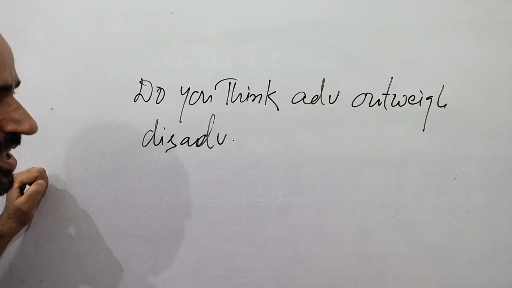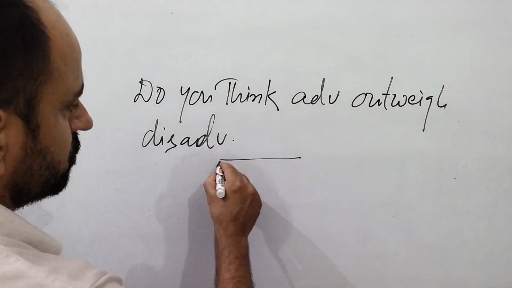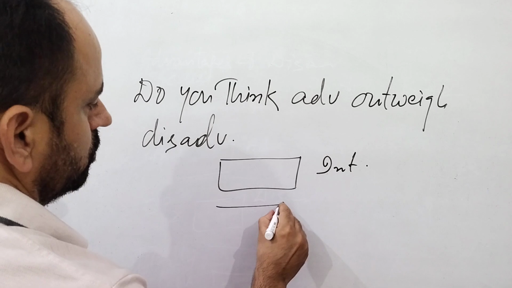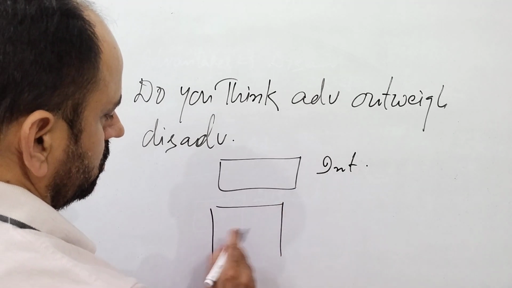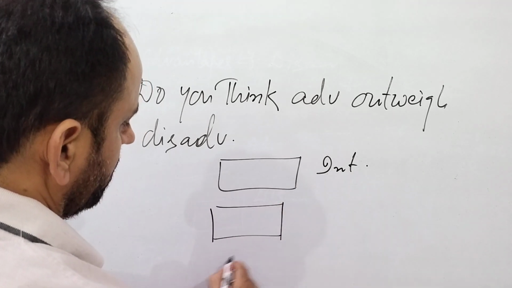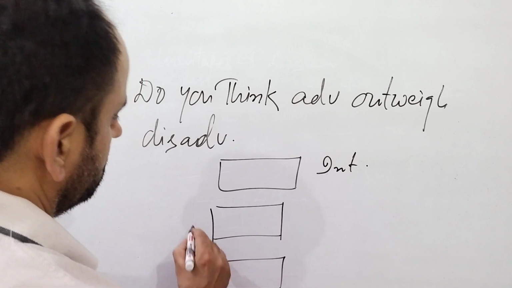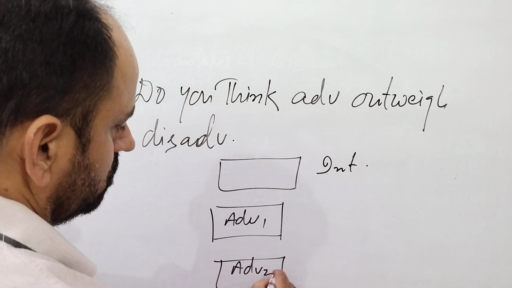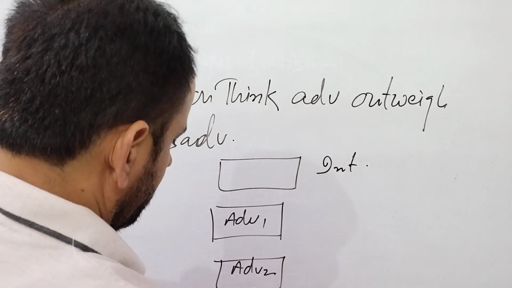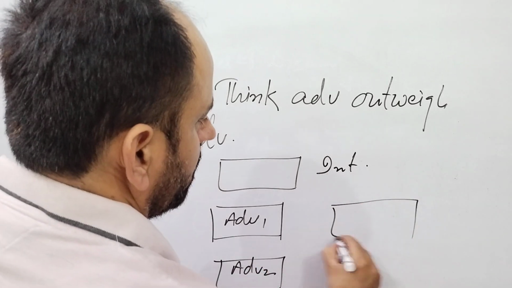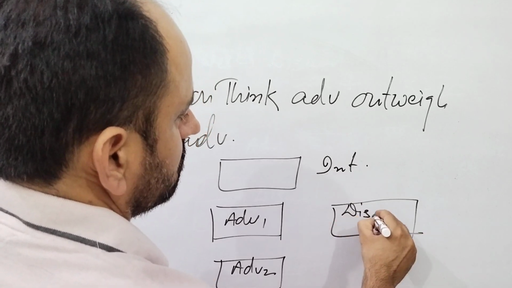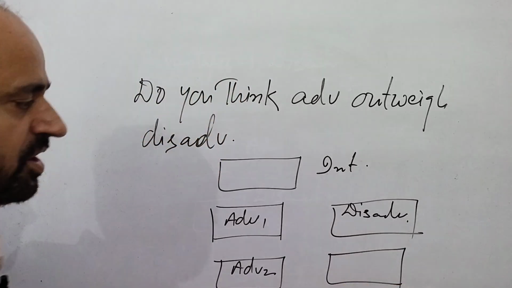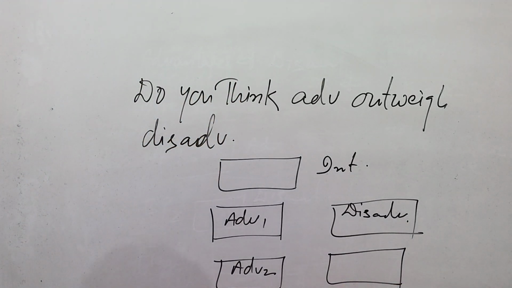So if you agree yes, then you will write introduction, 2 paragraphs of advantages, advantage 1, advantage 2. Then on the other hand 1 paragraph of disadvantage, and then finally you will say that advantages are far more than disadvantages.